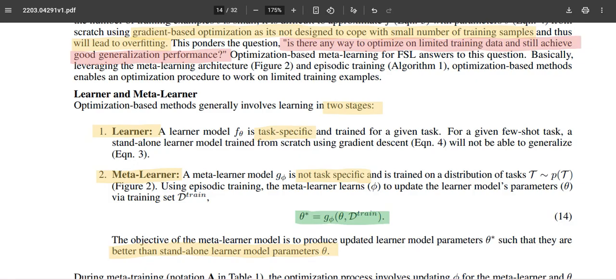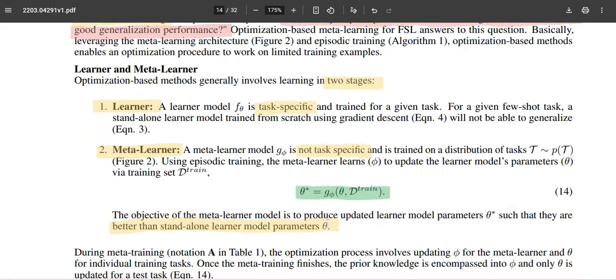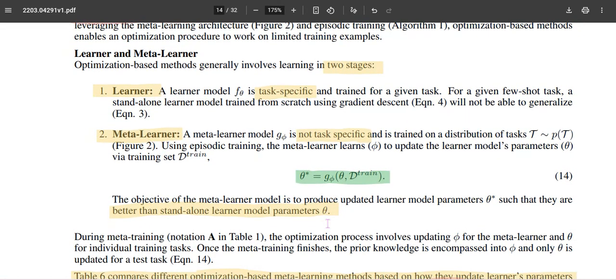The optimization itself is a model which has a parameter called phi, where we try to train phi using the data and the distribution of tasks available for meta-learning, to parallelly identify the optimal parameter phi, through which we iteratively update the primary parameter theta to finally compute theta star. So these are the two stages: one is the inner loop and the other is the outer loop.